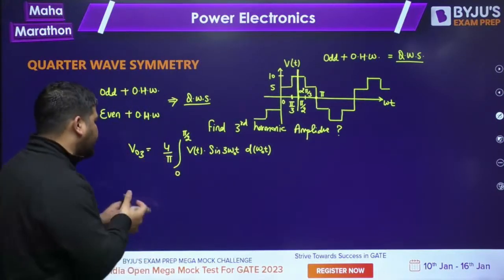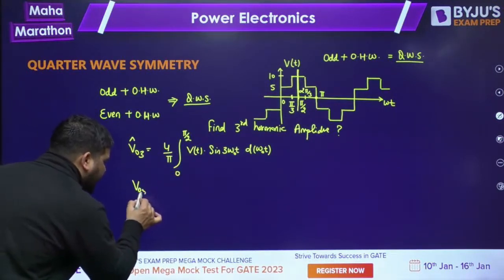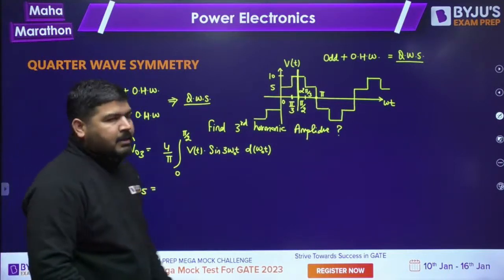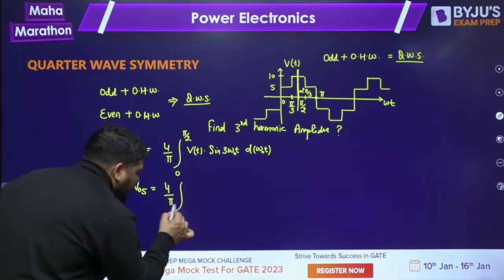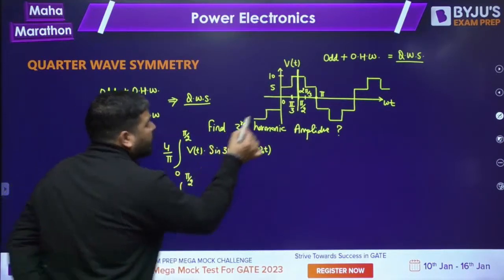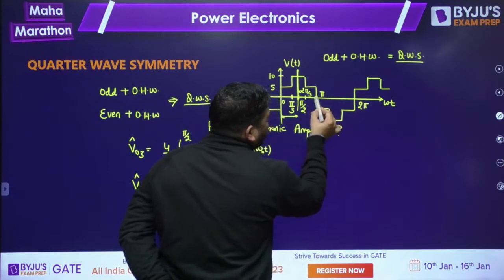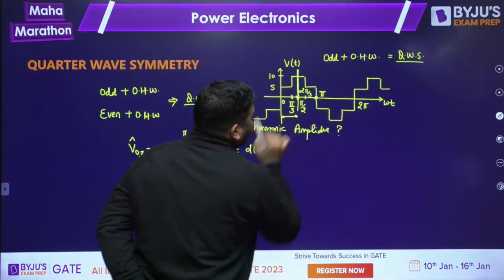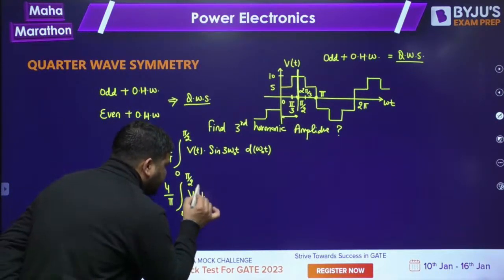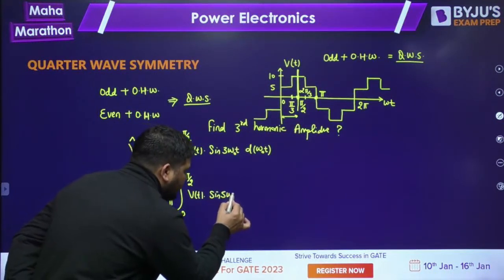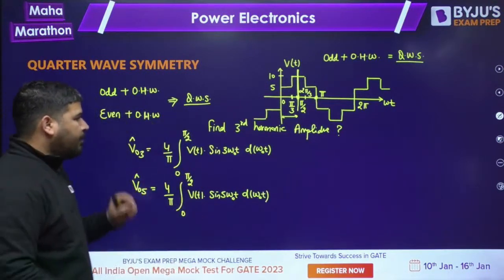Whenever you want to calculate the peak value of the third harmonic amplitude, you can write it like this. Let's say you want to calculate the fifth harmonic amplitude. It will be 4 by pi, 0 to pi by 2 under one quarter. This is one quarter because the full period is 2 pi, so half period is pi, so one quarter is pi by 2. So it will be 0 to pi by 2 V(t) into sine of 5 omega naught t into d omega naught t. This way you can calculate the amplitude of the fifth harmonic.